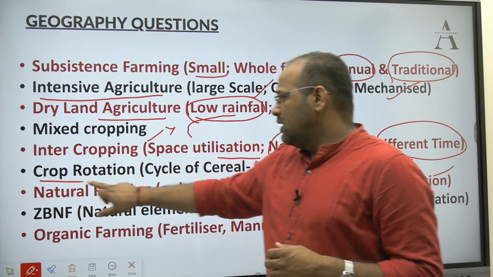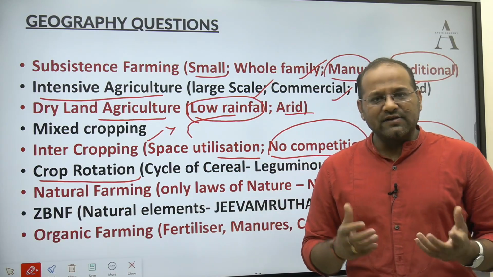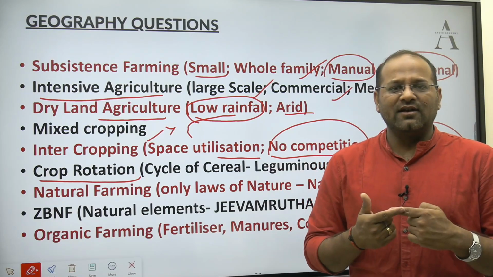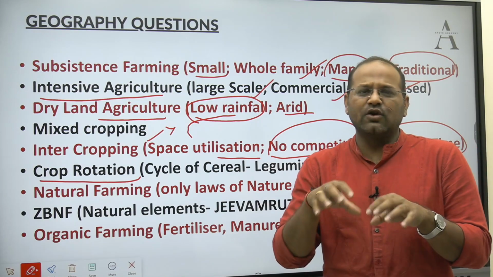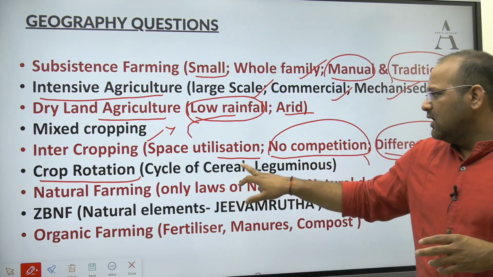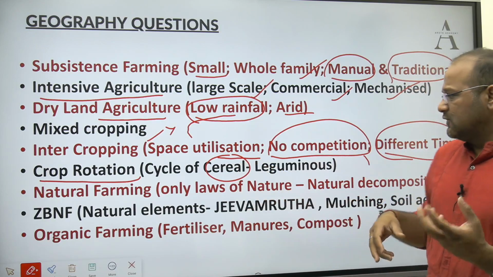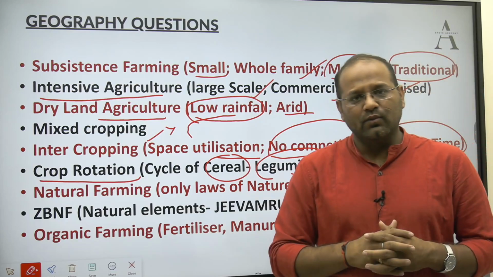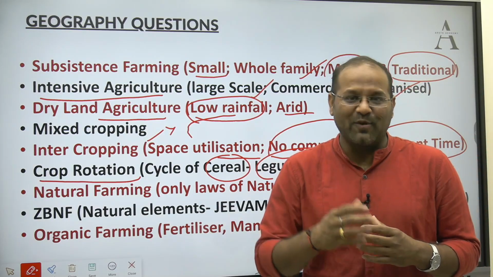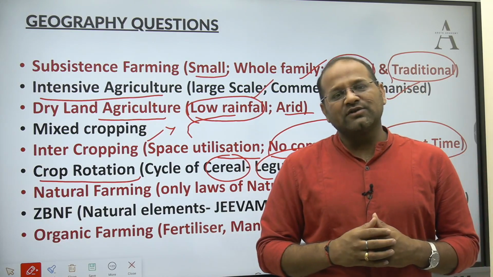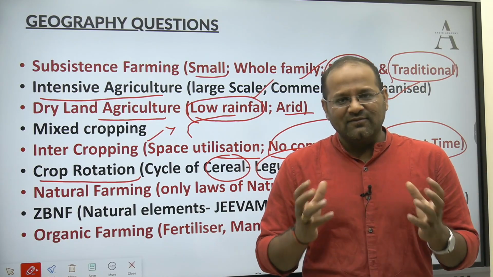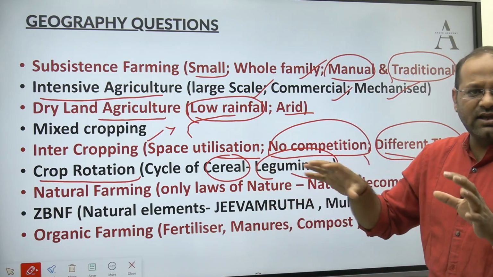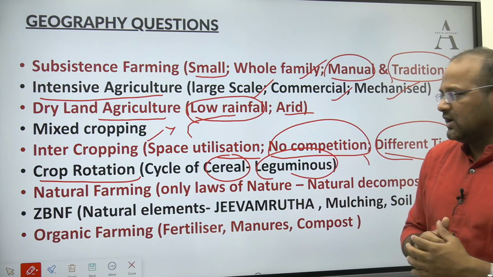Crop rotation. This is another keyword. Whenever we read about agriculture, we come across this name, crop rotation. So basically, the crop is being rotated, not with the same type of cereal or same type of crop. Let's say in one cycle, cereal or rice is sown. Then in the next cycle, leguminous crops like pulses will be sown. Why? Because leguminous crops have the healing property. They are known for their nitrogen fixation. So the fertility will be rejuvenated. That is the meaning of crop rotation in a nutshell.